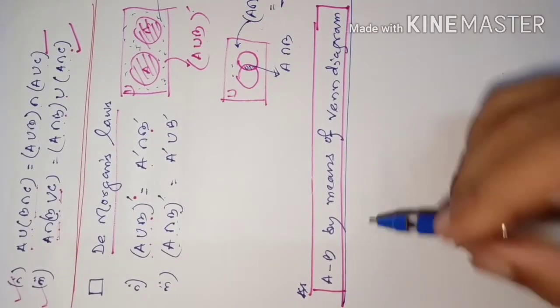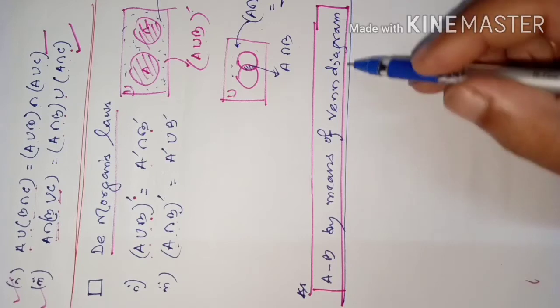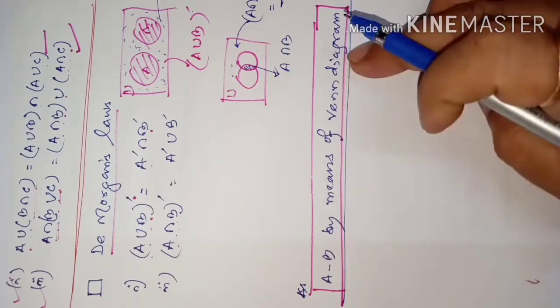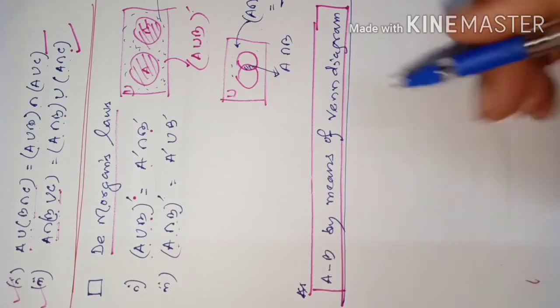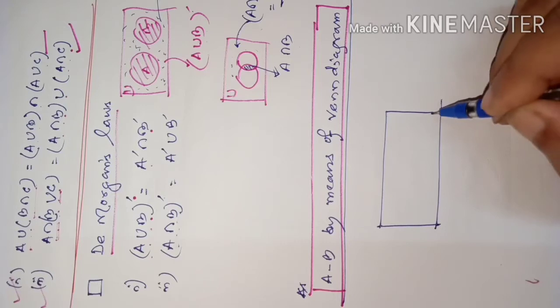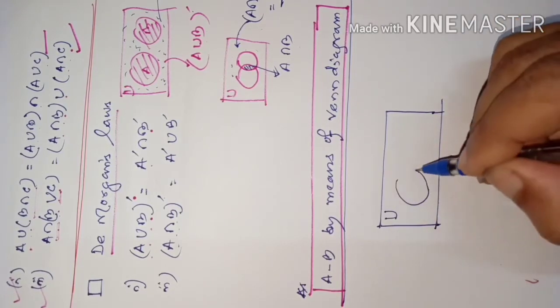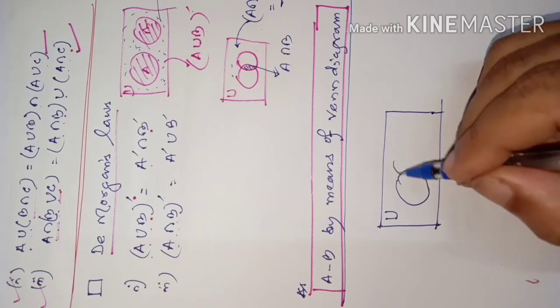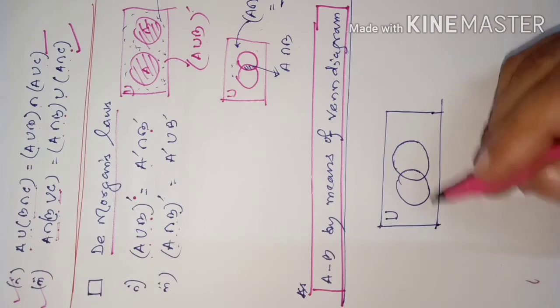So you see here, this is the heading A minus B by means of Venn diagram. I would like to explain to you how to express this A minus B in Venn diagram. Think like this. Suppose this is the universal set. Inside it, this is A and this is B, suppose. Okay. Then A minus B.